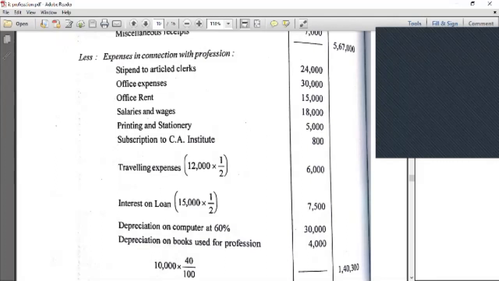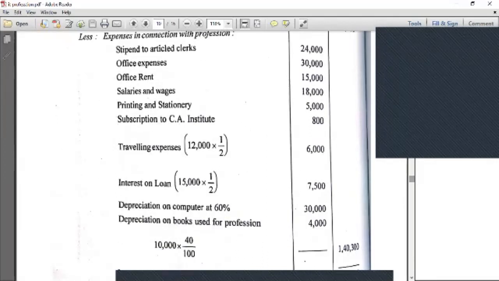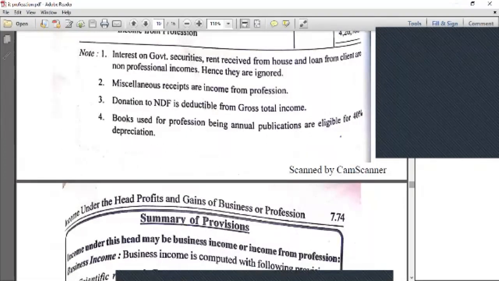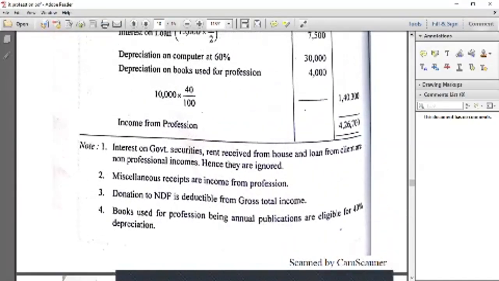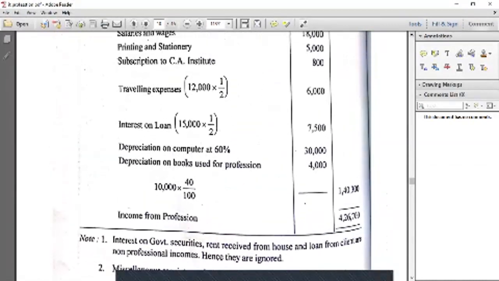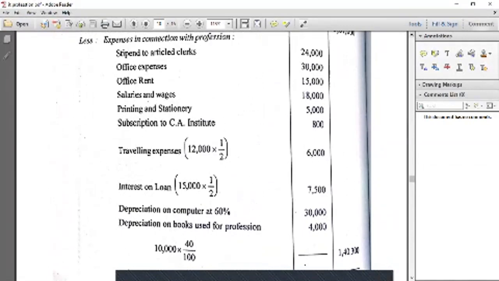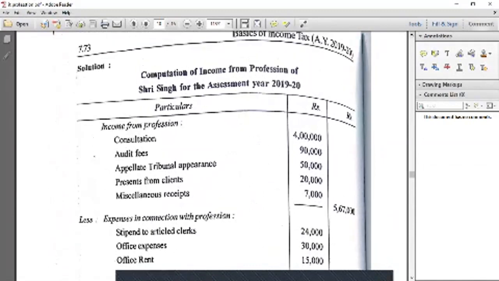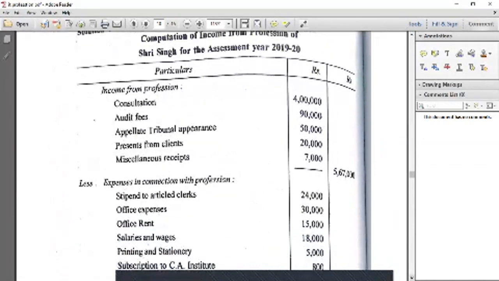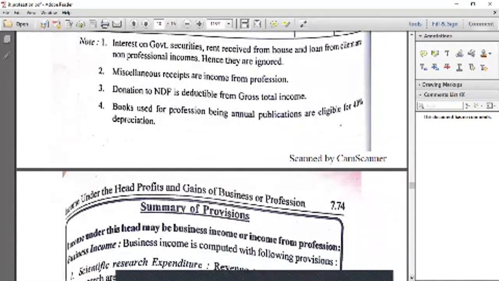Depreciation on the computer is 60 percent and depreciation on books for the profession is 40 percent. We total the amount and deduct the expenses from the income. We arrive at income from profession of 4,26,700. This is the solution to the problem, and additional notes are given under the problem.